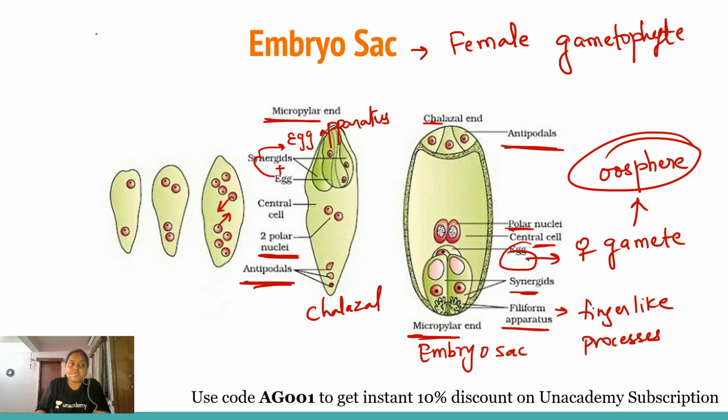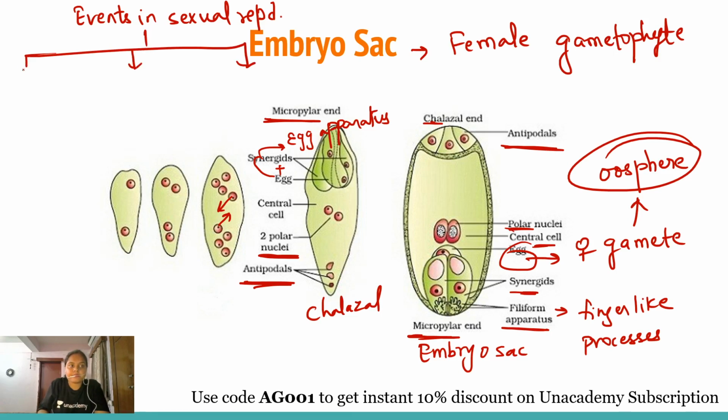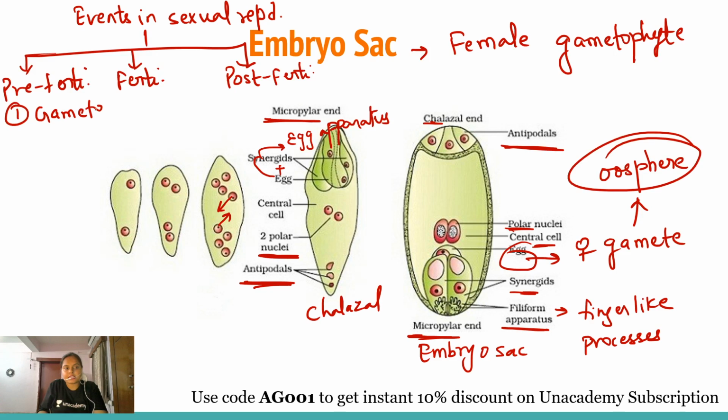So remember, I have already told you that the events in sexual reproduction are divided into three categories: the pre-fertilization events, the fertilization events and the post-fertilization events. In the pre-fertilization events, the first process was gametogenesis. So we have already discussed the development of gametes, both male and female.